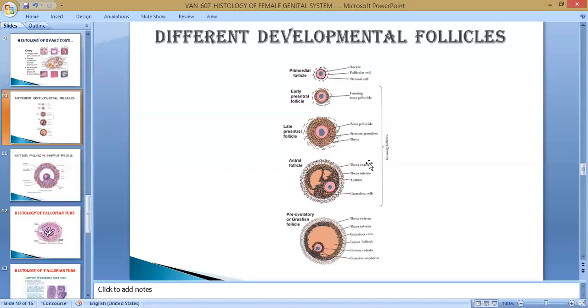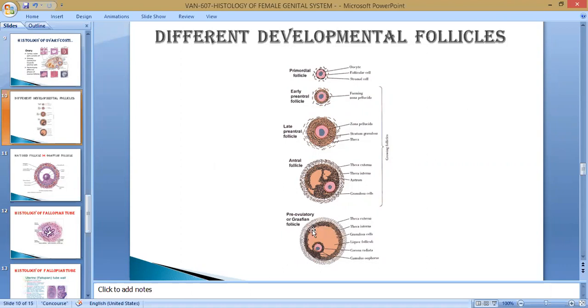So all these structures are present on the cortical region of the ovary, and this process is known as oogenesis. And this is the matured follicle, the Graafian follicle or pre-ovulatory follicle, ready to ovulate from the ovary. Outermost is the theca externa, then theca interna. This is the granulosa cell.